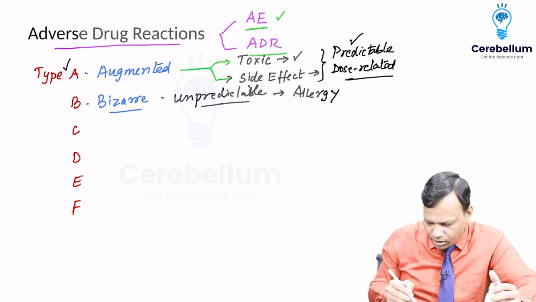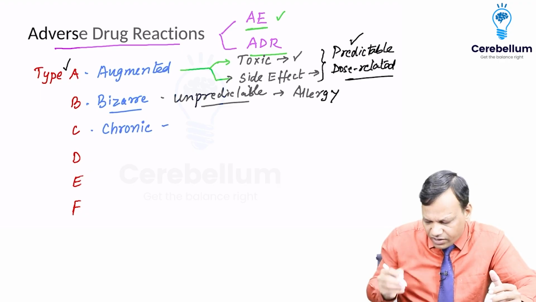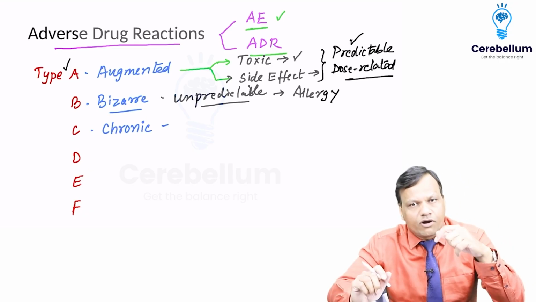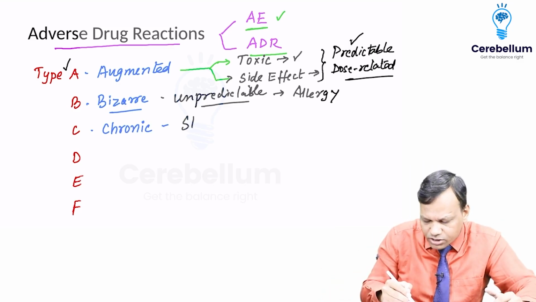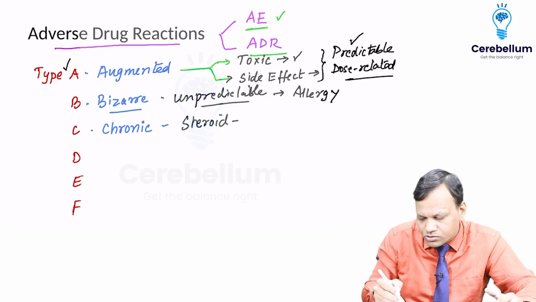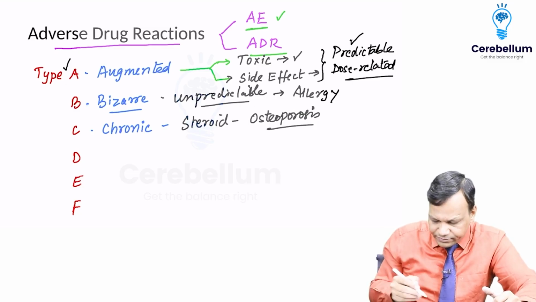Then C means chronic. So as the name says, these side effects will occur when we use the drug for many years, a very long time. Like we know steroids cause osteoporosis. So steroids will cause osteoporosis when we use them for many years. So this type of side effect is chronic. Then D for delayed.